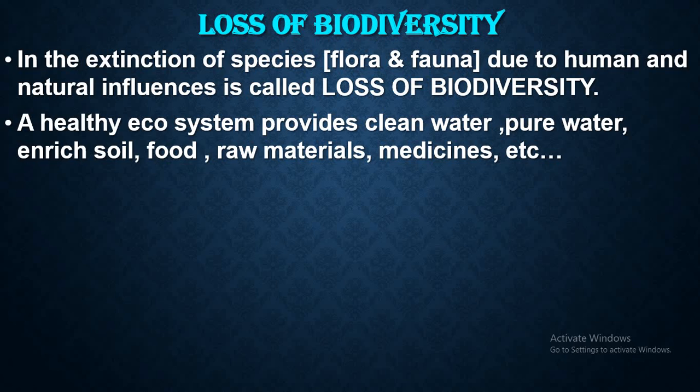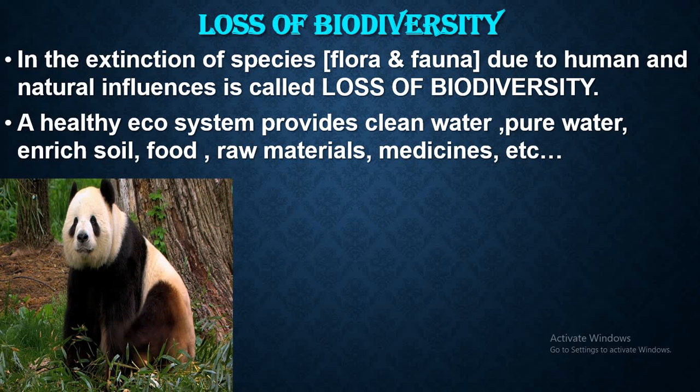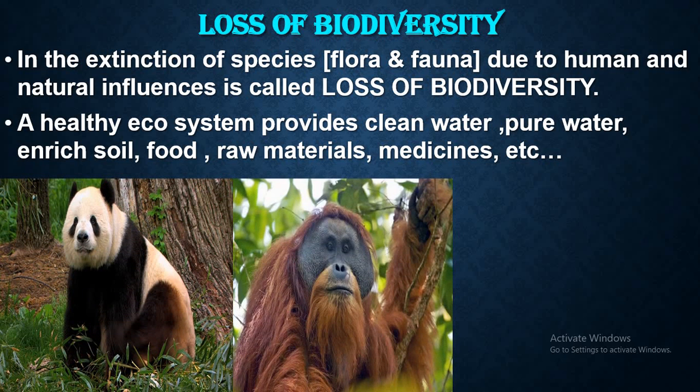A healthy ecosystem provides clean water, pure water, enriched soil, food, raw materials, medicine, etc. But why does it get lost? Because of human usage, excess usage, and not preserving them. They forget to preserve the species. So these species have been lost over the years.